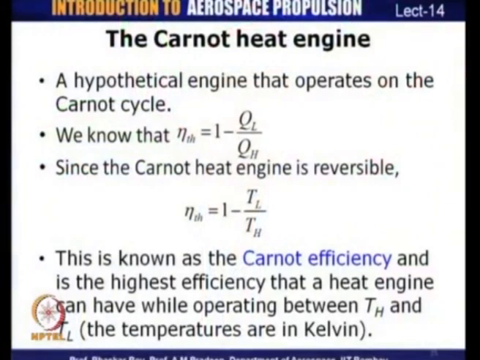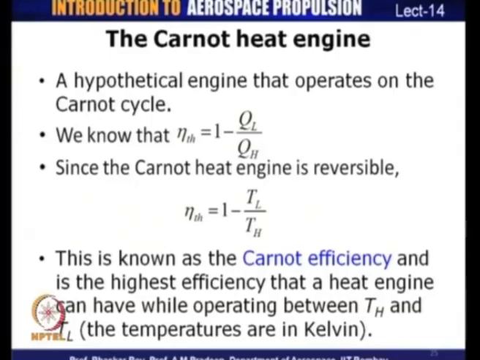So, we have now defined the thermodynamic temperature scale and also the Carnot principle and the Carnot cycles. We will now look at what is a Carnot heat engine. A Carnot heat engine is a heat engine which is based on the Carnot cycle. So, a heat engine which is obviously hypothetical and that operates based on the Carnot cycle is known as the Carnot heat engine.